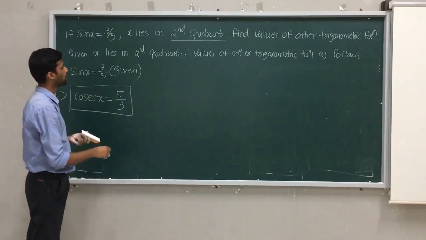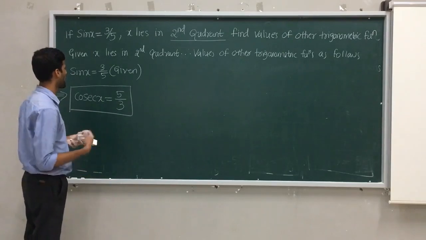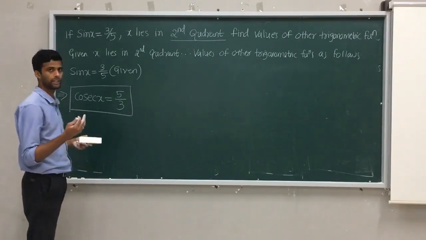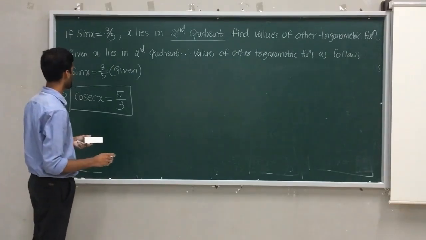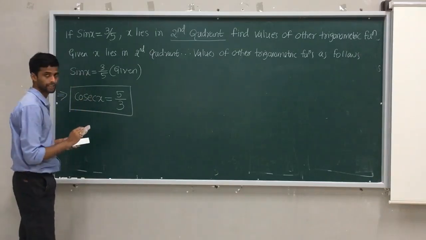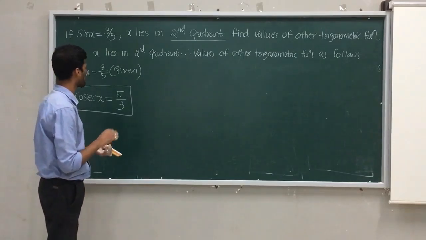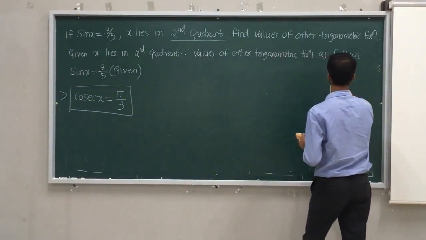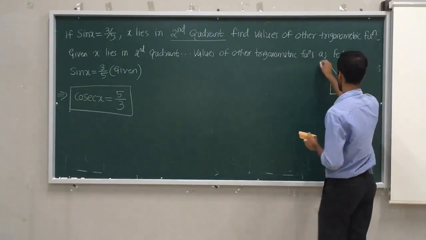So sin you know, cosec you know. We need to find the other 5 trigonometric functions. So how to find tan, cot, sec? I have only sin x and cosec x. So what I will do, trigonometric function is valid only for right angle triangle.